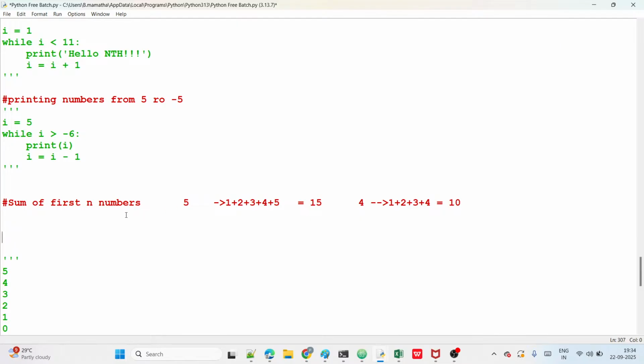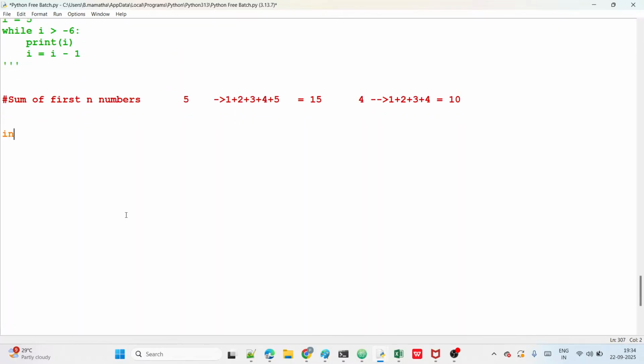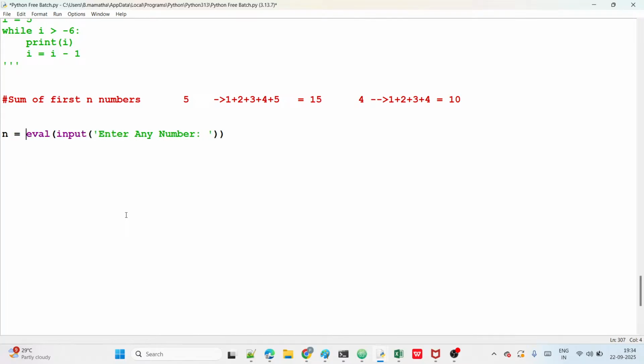Okay, so first we ask the user to enter any number, all of you. So input of enter any number, then we take the integer assigned to n. Let's consider he is giving 5, guys. He is giving 5, right? Now what do I do here? We start I equal to what now? I equal to 1, right? So guys, here what do I do now? All of you, observe here.